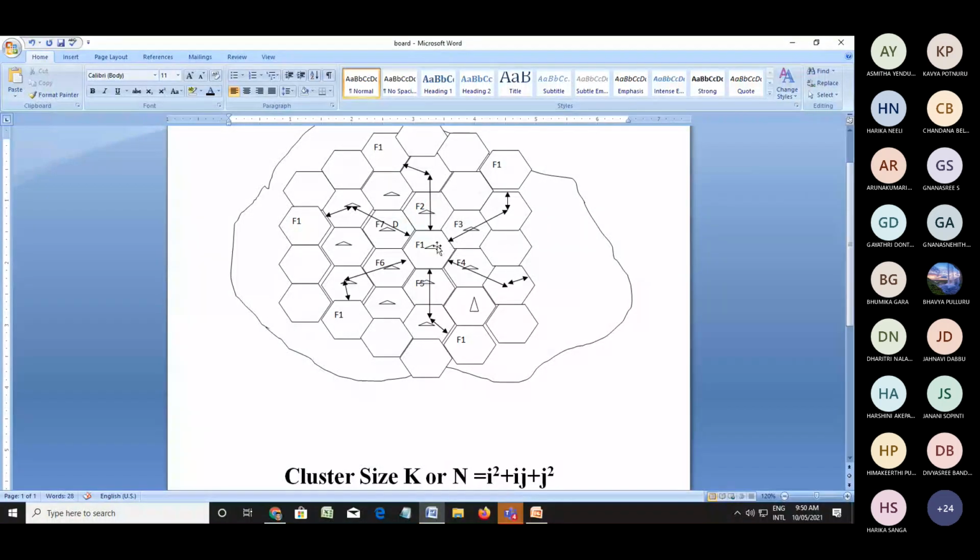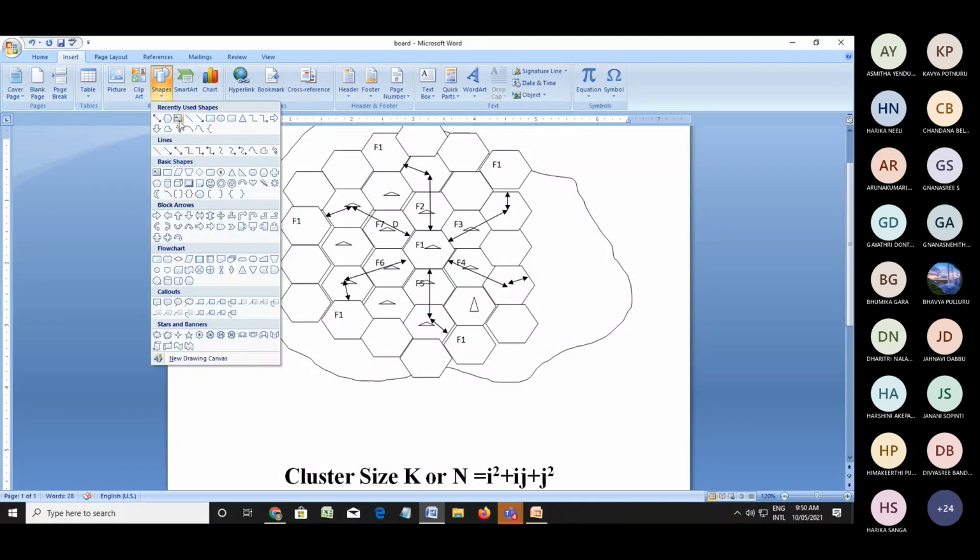Here, from the center cell, we are getting F1. This is called the concept of the first tier.